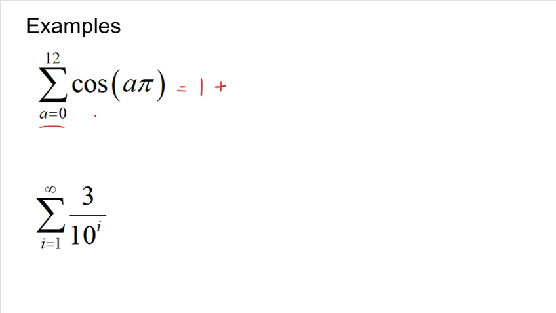Plus, now I'm going to plug in 1. So cosine of 1 times pi is pi. Cosine of pi is negative 1. Plus, and now I'm going to plug in 2. That'd be 2 pi. Cosine of 2 pi, back to 1.